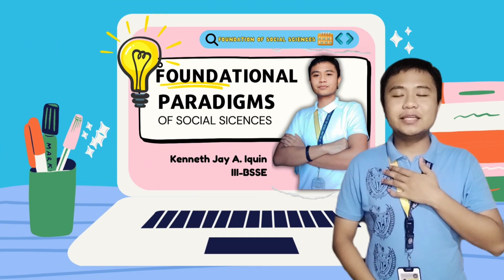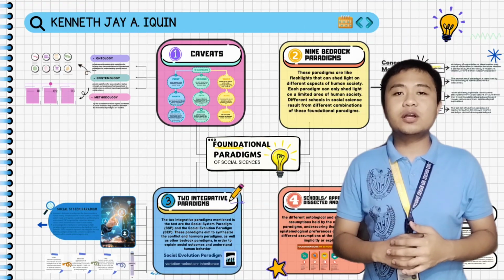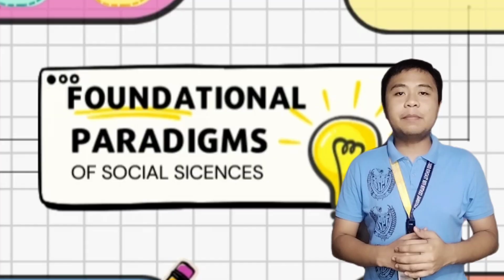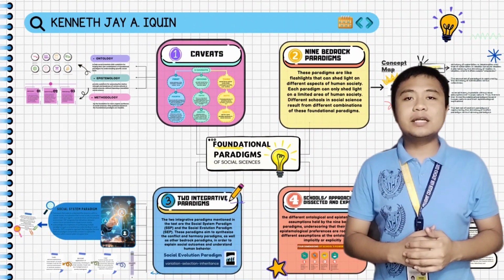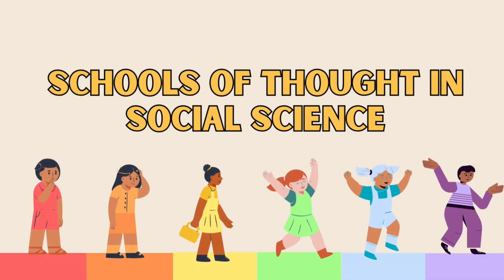I am Kennedy Kin. Be with me as I tour you on my concept map about the foundational paradigms of social sciences by Shipping Tang. As a background, my concept map visualizes the debates and schools of thought in social sciences.